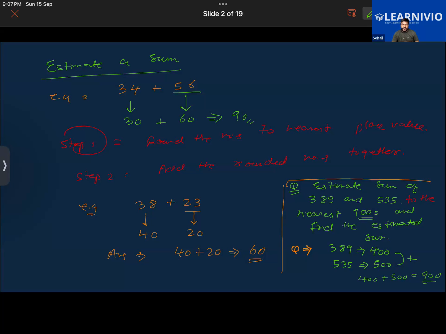Sir, can I ask you one question? Yes, Habib. So we don't have to note down this thing, right? The estimated sum of 389, this one? This was a question you had to do. We should not note it, right? No, you don't have to note it down. It's just a question.